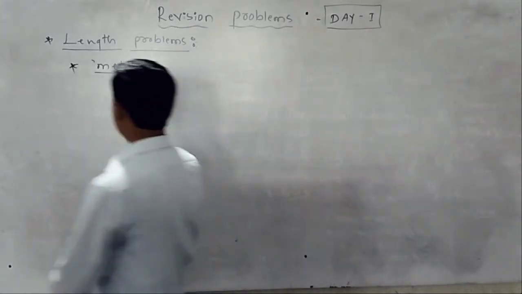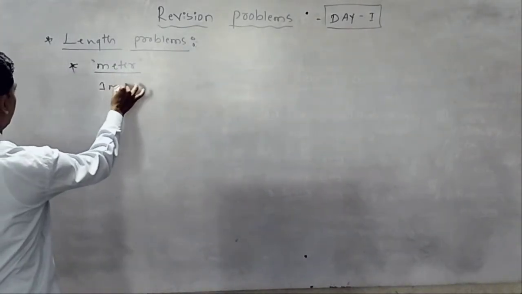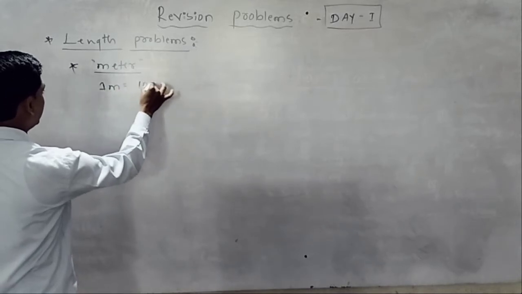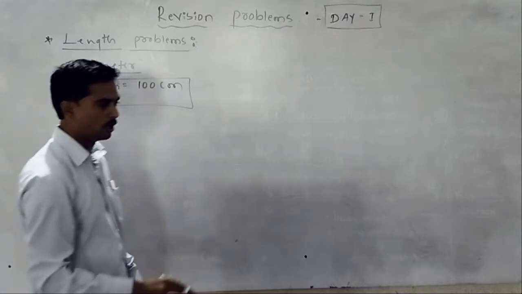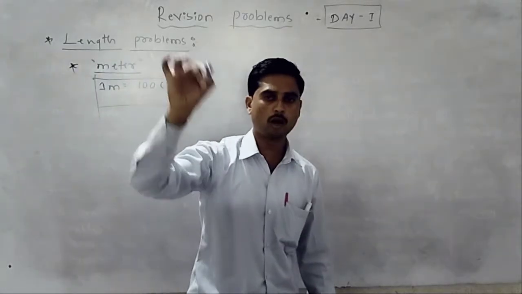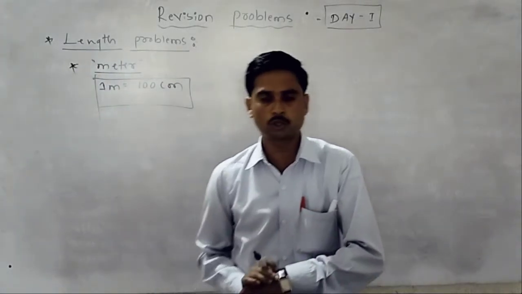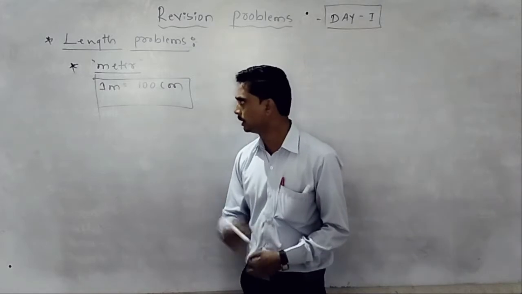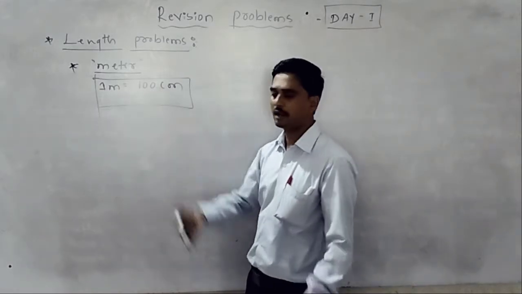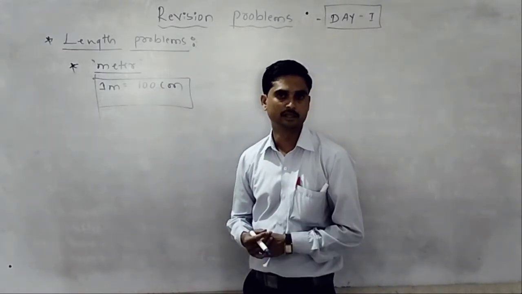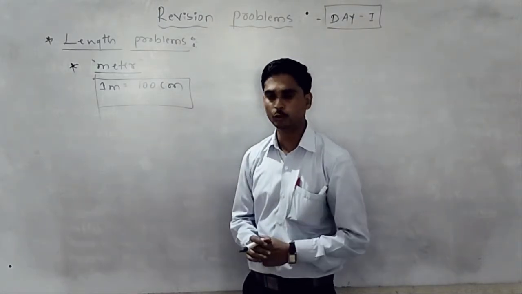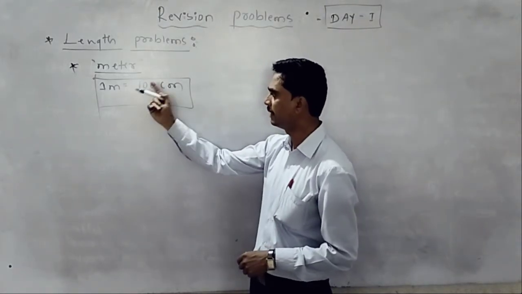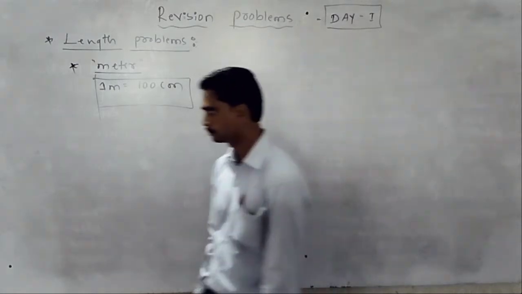Then, 1 meter is equal to 100 centimeters. Remember that, it is very important. 1 meter is equal to how many centimeters? This is the question, and you have to answer: 1 meter is always 100 centimeters. It cannot be changed anywhere. It's a fixed value.